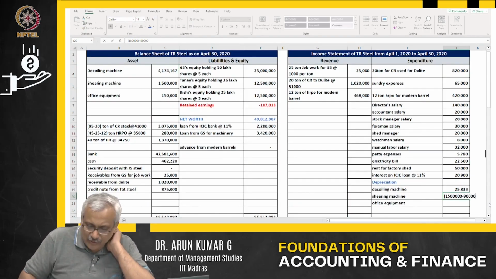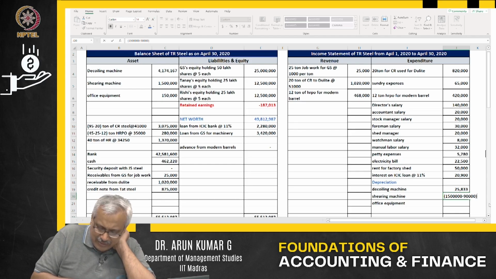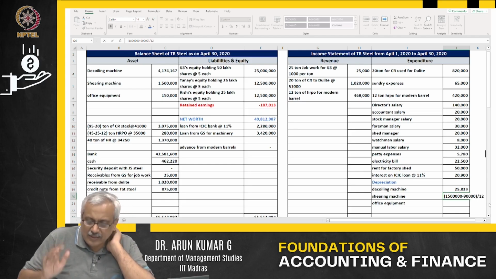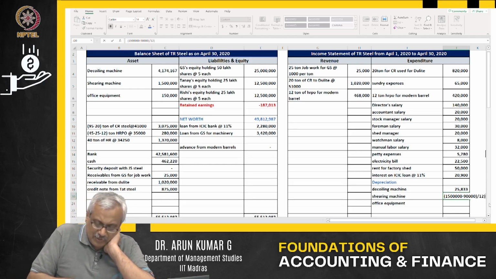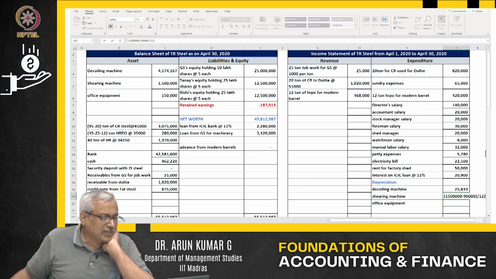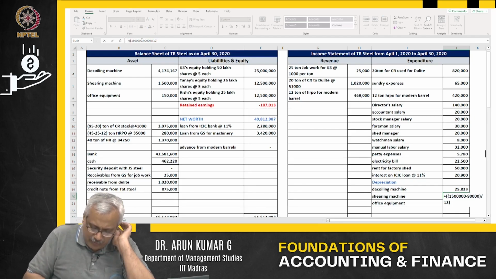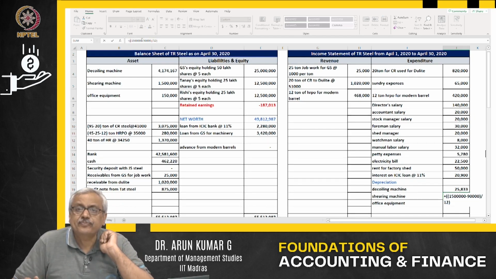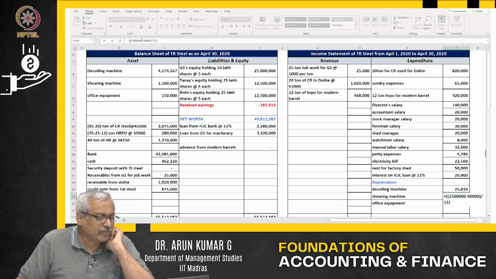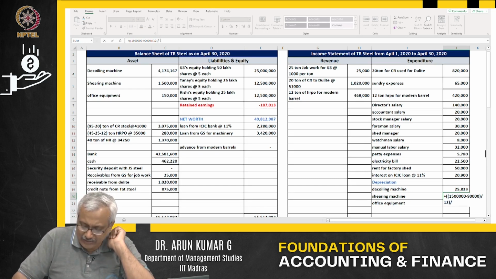What is the salvage value? 90,000. That is all estimated, and it will be depreciated over a period of 12 years. That is 14,10,000 worth of machine has to be depreciated.